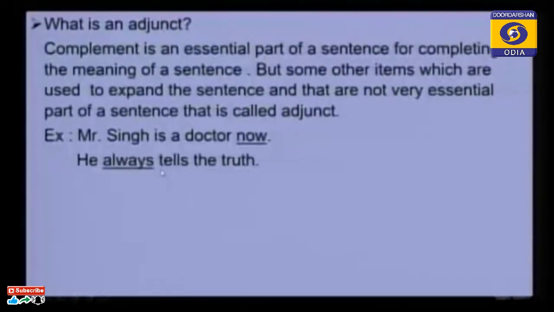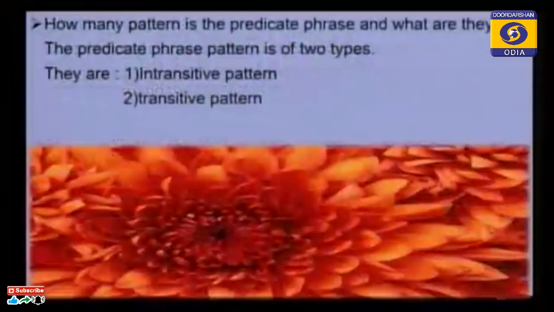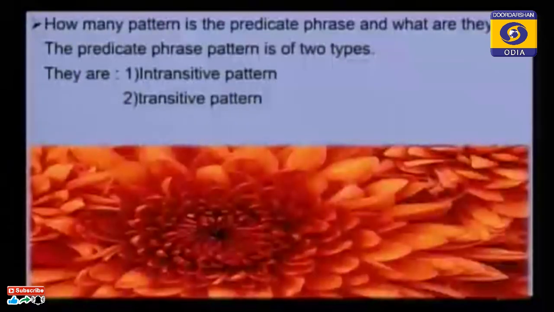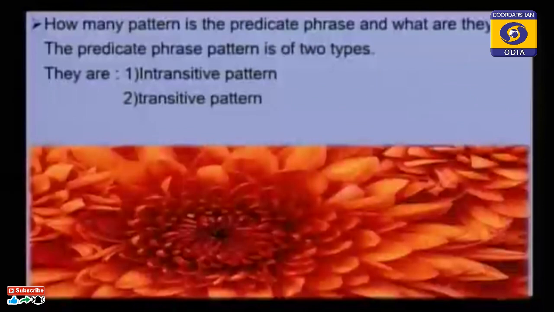Dear students, we discussed which words are used in the predicate part of the sentence. Verbs, objects, complements and adjuncts, four types of words, are used in the predicate part of a sentence. So how many patterns does the predicate phase have and what are they? The predicate phase pattern is of two types.